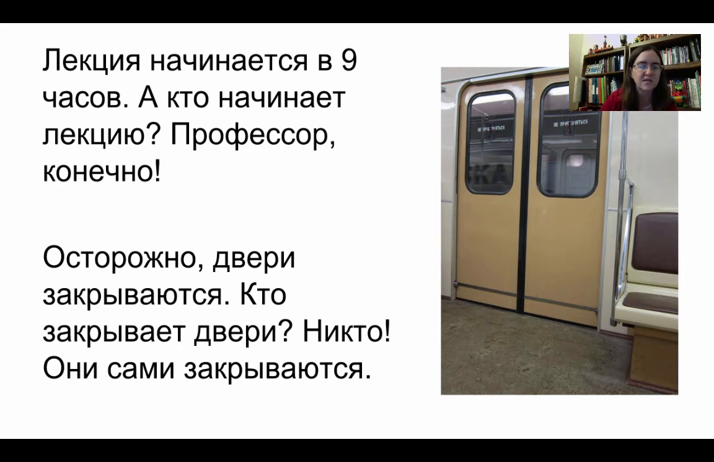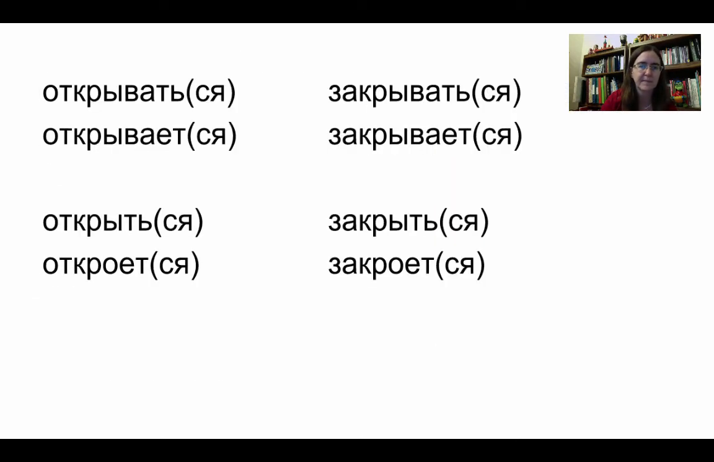So, двери закрываются. In this chapter, we're focusing on several groups of verbs that will have reflexive and non-reflexive uses. So we have the verb to open, открывать, открыть. So imperfective, perfective. And here I've given you the conjugation. This one's like читать. Открывается, открываться. Открыть, откроется, откроемся. So that's how that conjugation goes.